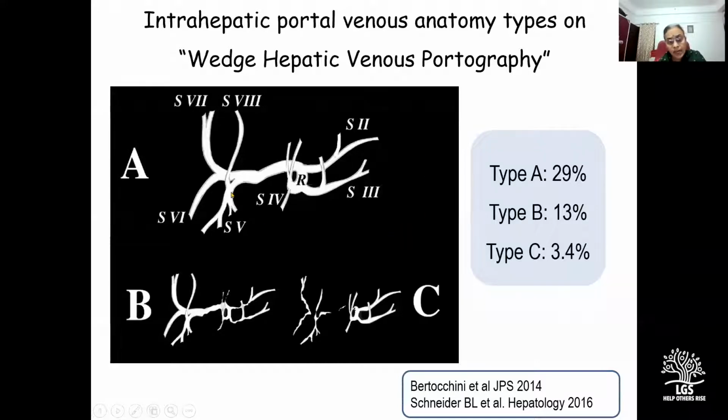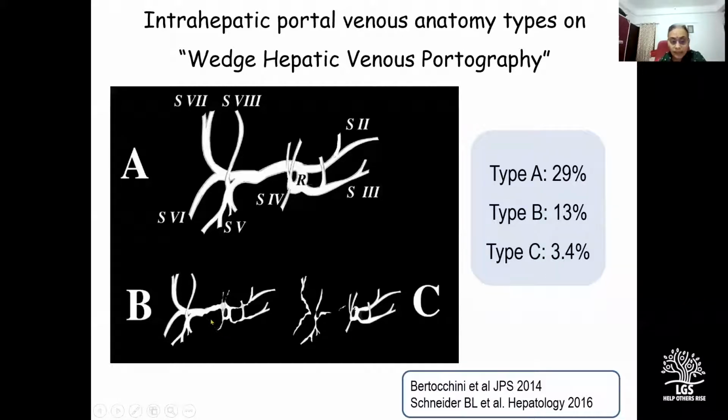So type A anatomy was one wherein the entire intrahepatic portal venous system was patent. The veins had good caliber with a uniform regular outline and the confluence was patent, meaning thereby that there was good communication between the left and the right portal venous system. And this anatomy was present in 29% of all patients.